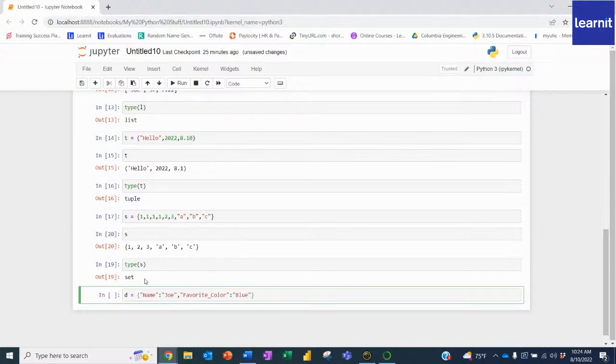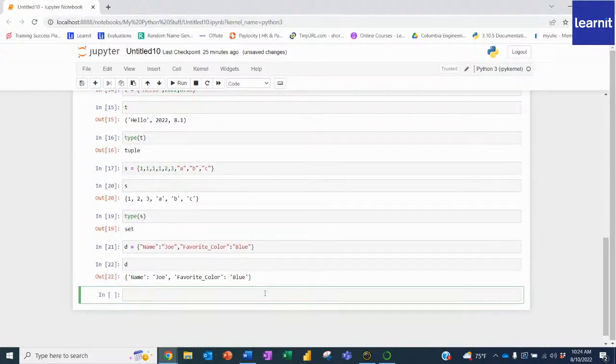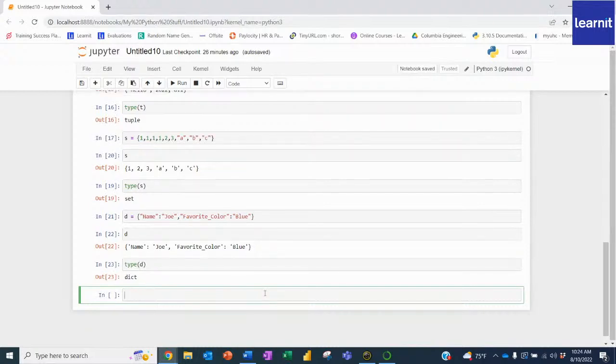Okay, so now I'm coming up with the key, and then I'm coming up with the key's value. And now I'll just run this, make sure it goes in there. I'll do a D, and we'll see that's the key. And now what I can do, if I want to test this out, I could just type in my variable, and you'll see it does once again abbreviate, so dictionary goes to DICT.